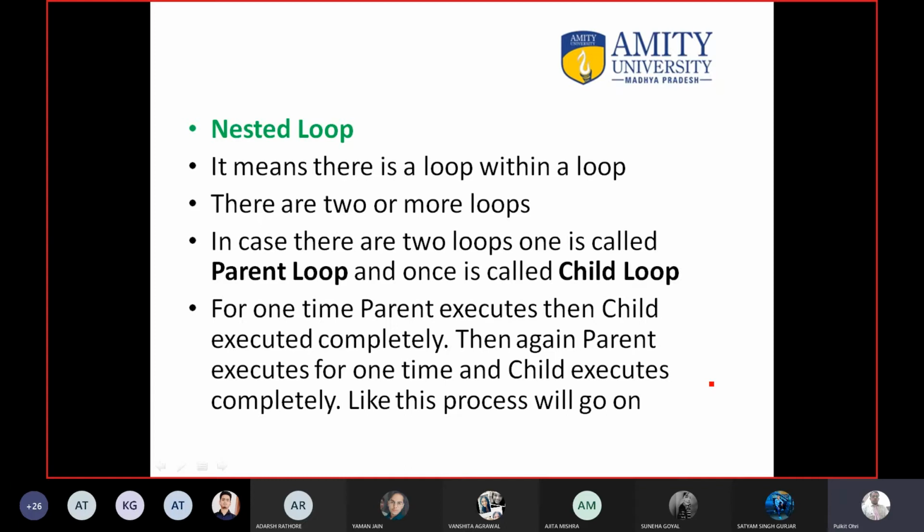In the previous slide, we have only used one loop. But if we can use two loops or three loops that are connected, means if you can connect two or more loops, then it is known as nested loop. One will be parent and one will be child. And parent is always one and child can be many. For example, if you have connected 5 for loops, then parent will remain one and the 4 loops will be child loops. So I will just give you an example and you will understand.